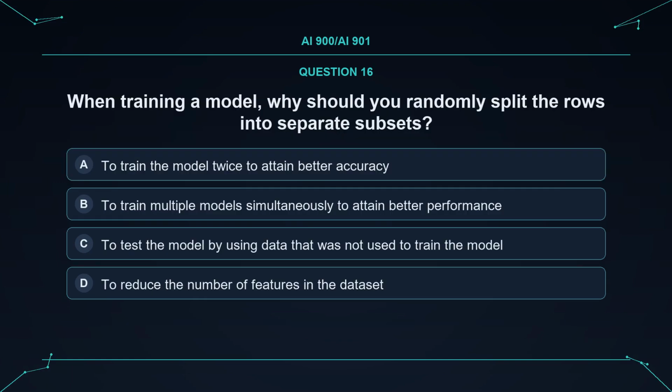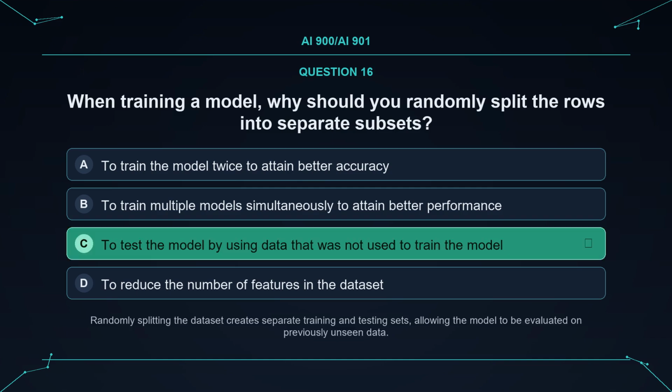Question. When training a model, why should you randomly split the rows into separate subsets? Option A. To train the model twice to attain better accuracy. Option B. To train multiple models simultaneously to attain better performance. Option C. To test the model by using data that was not used to train the model. Option D. To reduce the number of features in the dataset. The correct answer is C. To test the model by using data that was not used to train the model. Explanation. Randomly splitting the dataset creates separate training and testing sets, allowing the model to be evaluated on previously unseen